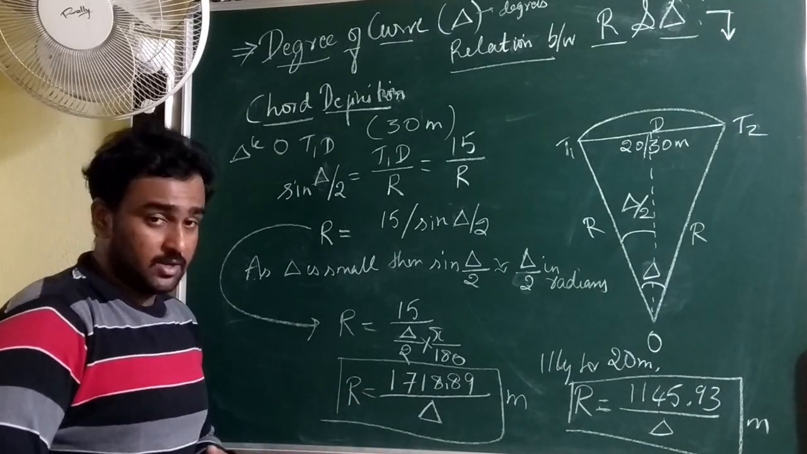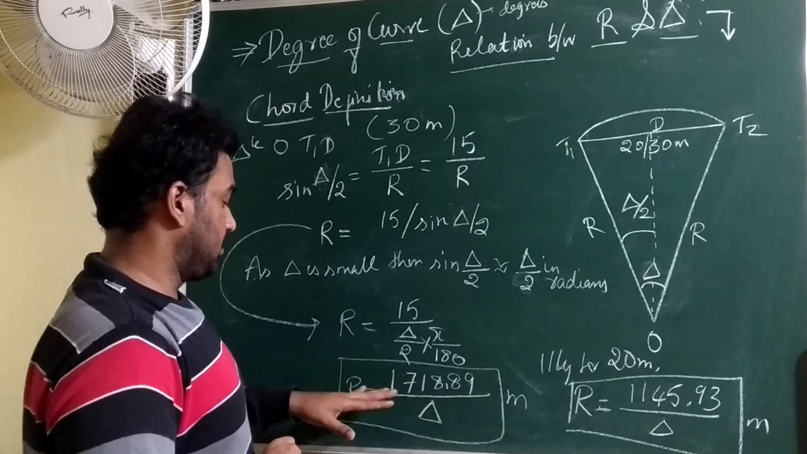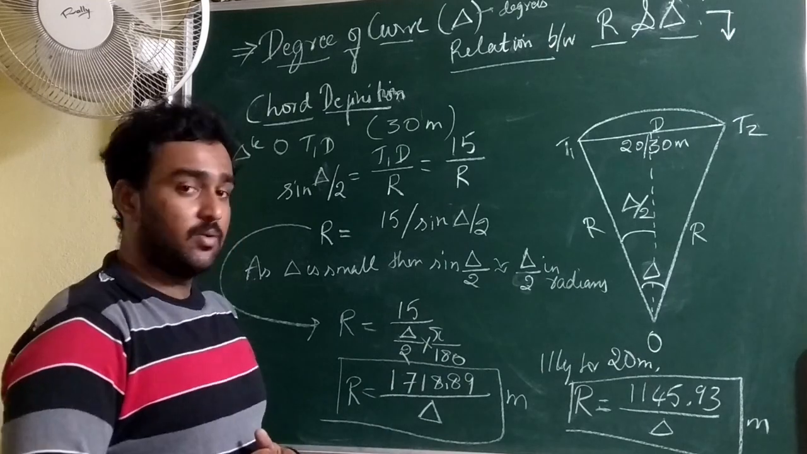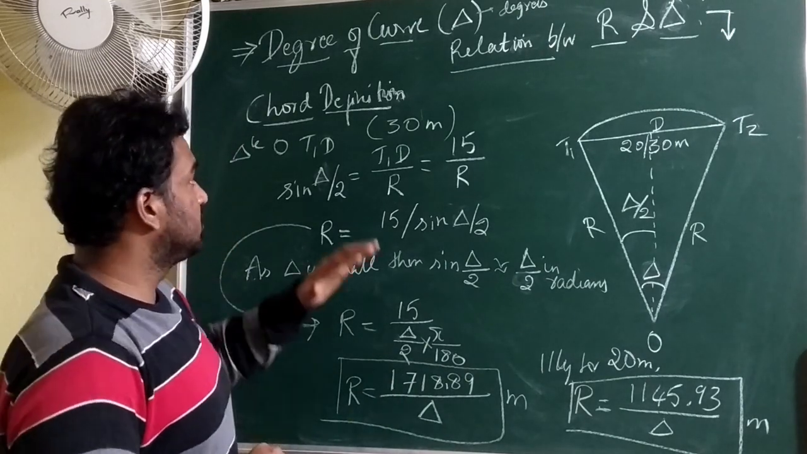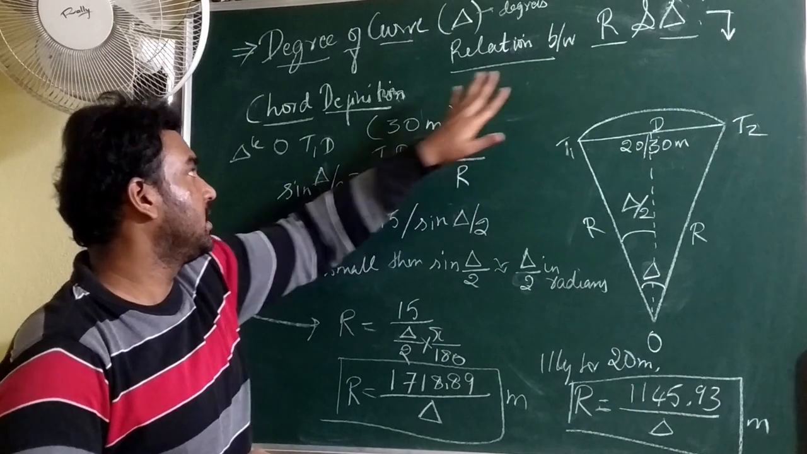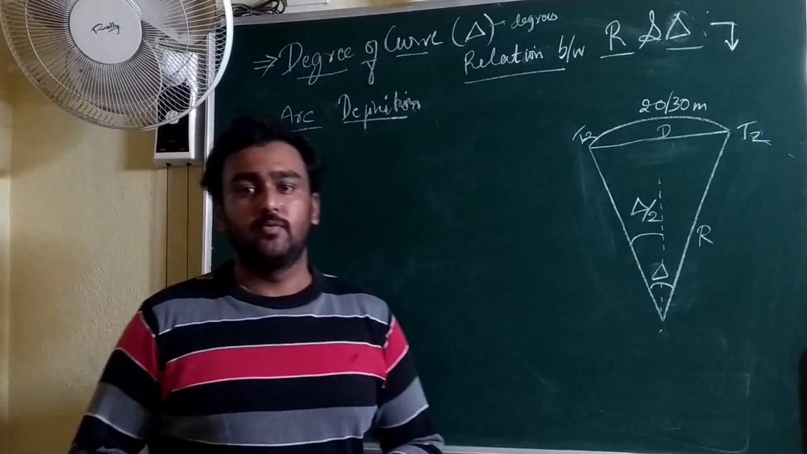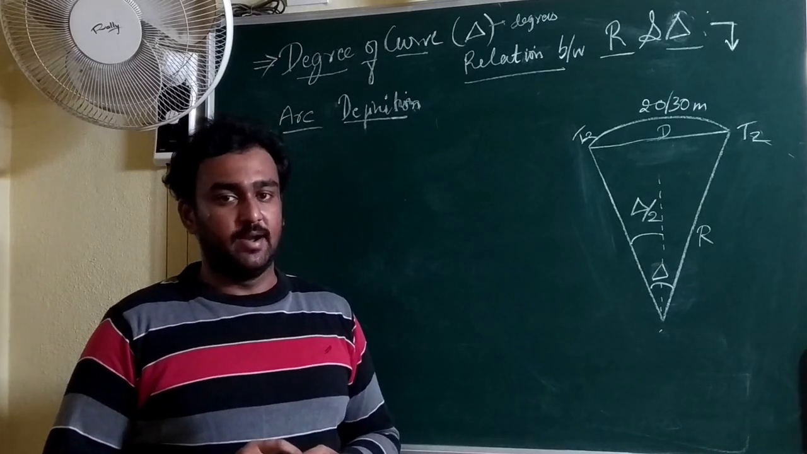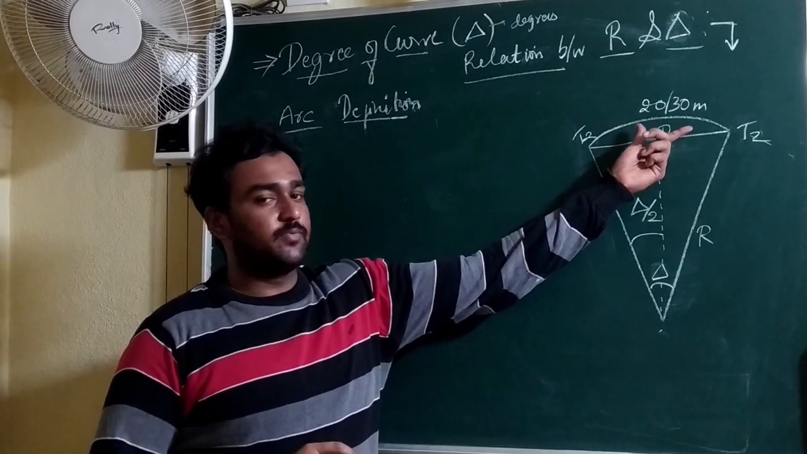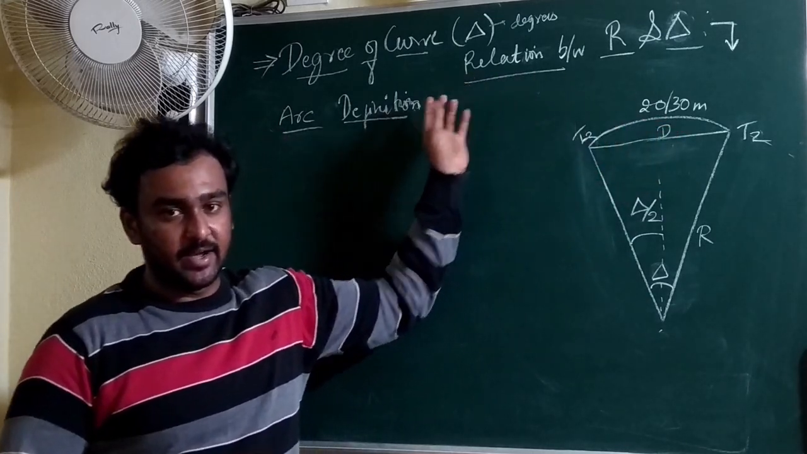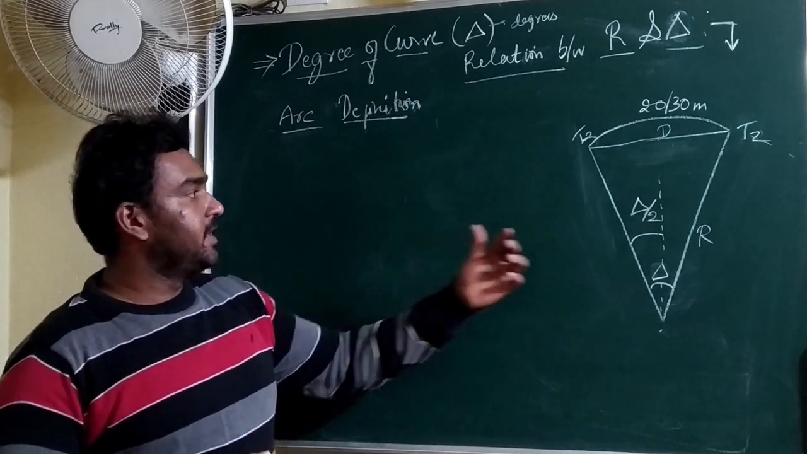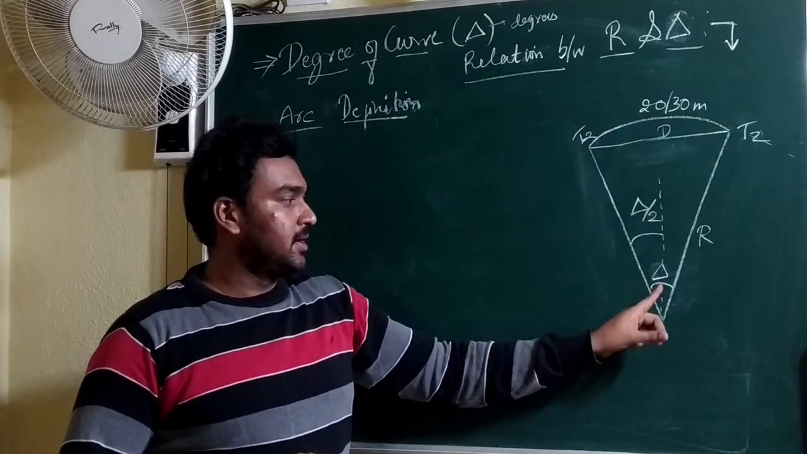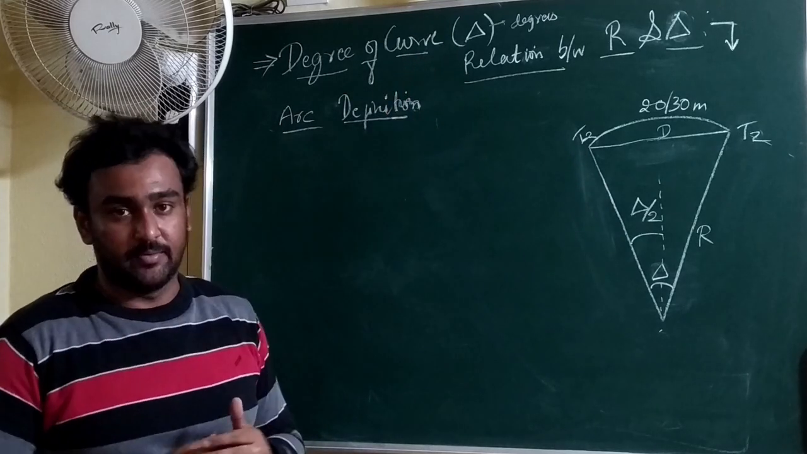If you observe here, radius is inversely proportional to delta. As the degree of the curve increases, the radius of the curve decreases. So this is the relation between the radius and delta considering the chord definition. Now if we consider arc instead of chord as a specified length, say an arc length of 20 or 30 meters to designate a curve, then the degree of curve is the angle delta subtended by the specified length of arc.